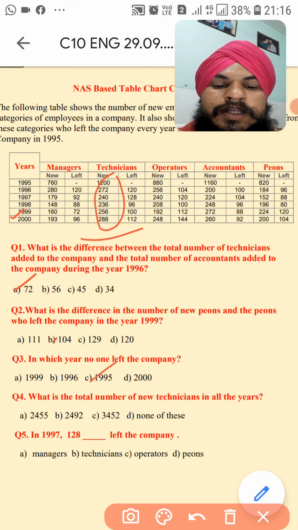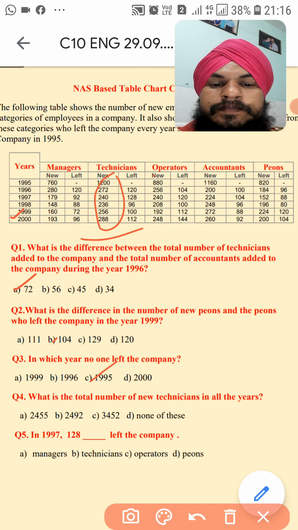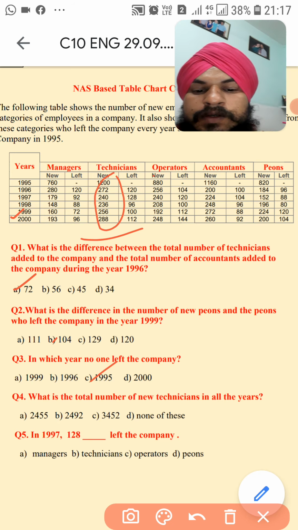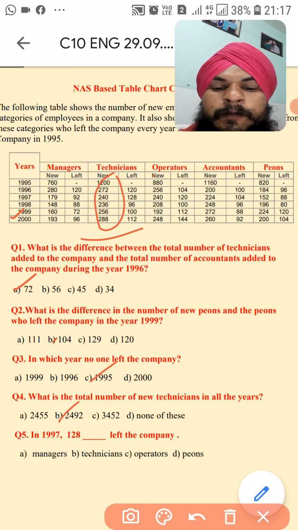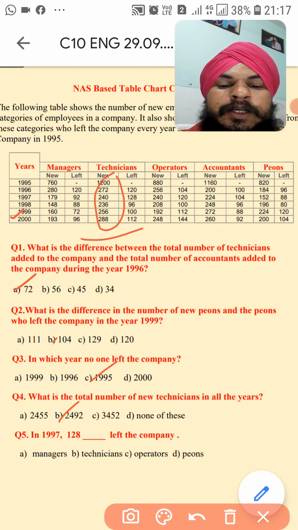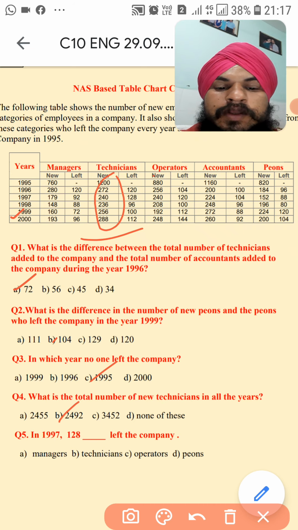So what will be the answer? Adding this, yes, 2492. 2492 will be the correct answer.